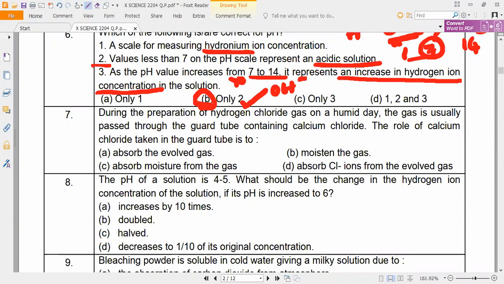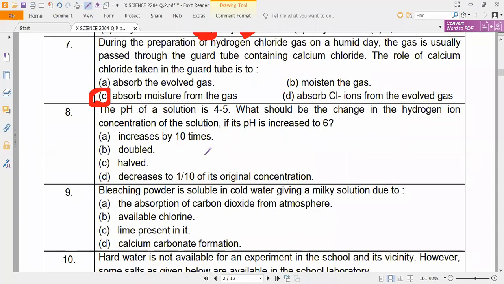This is the reaction we have studied. Correct? So what is the correct answer? Absorb moisture from the gas, because otherwise it would turn into water. Hydrogen chloride dissolved in water gives hydrochloric acid. Okay, that is it. So next.